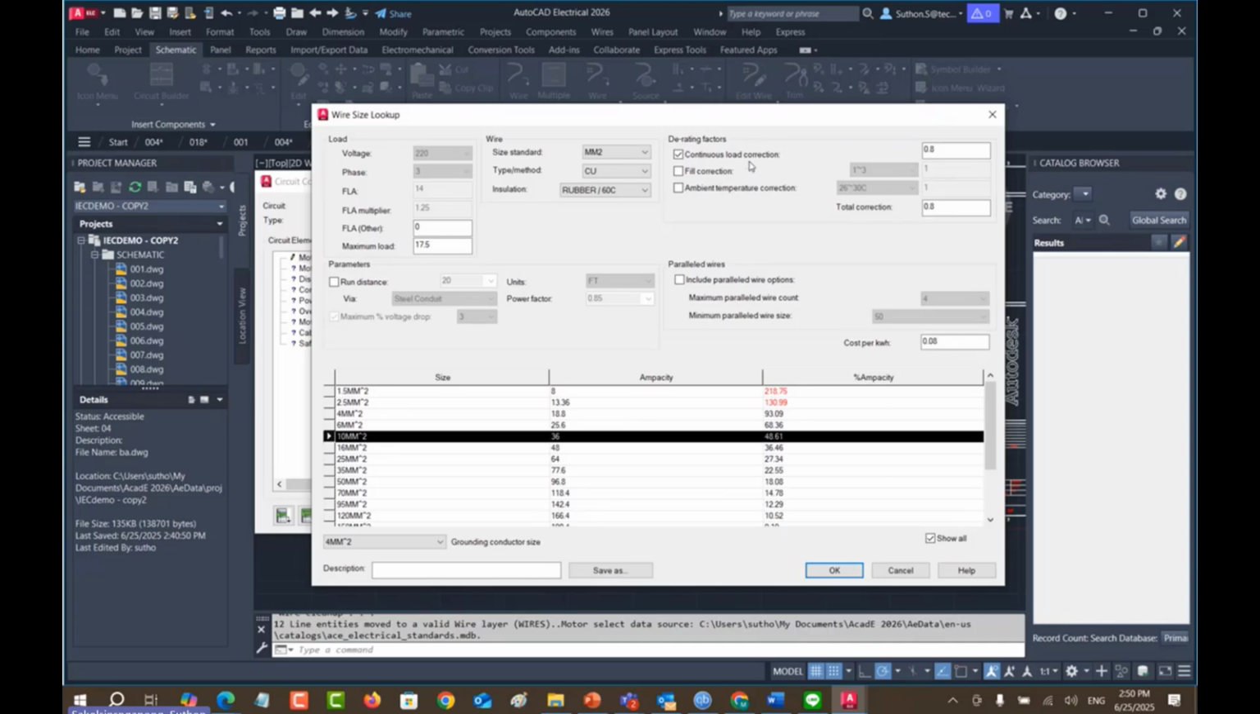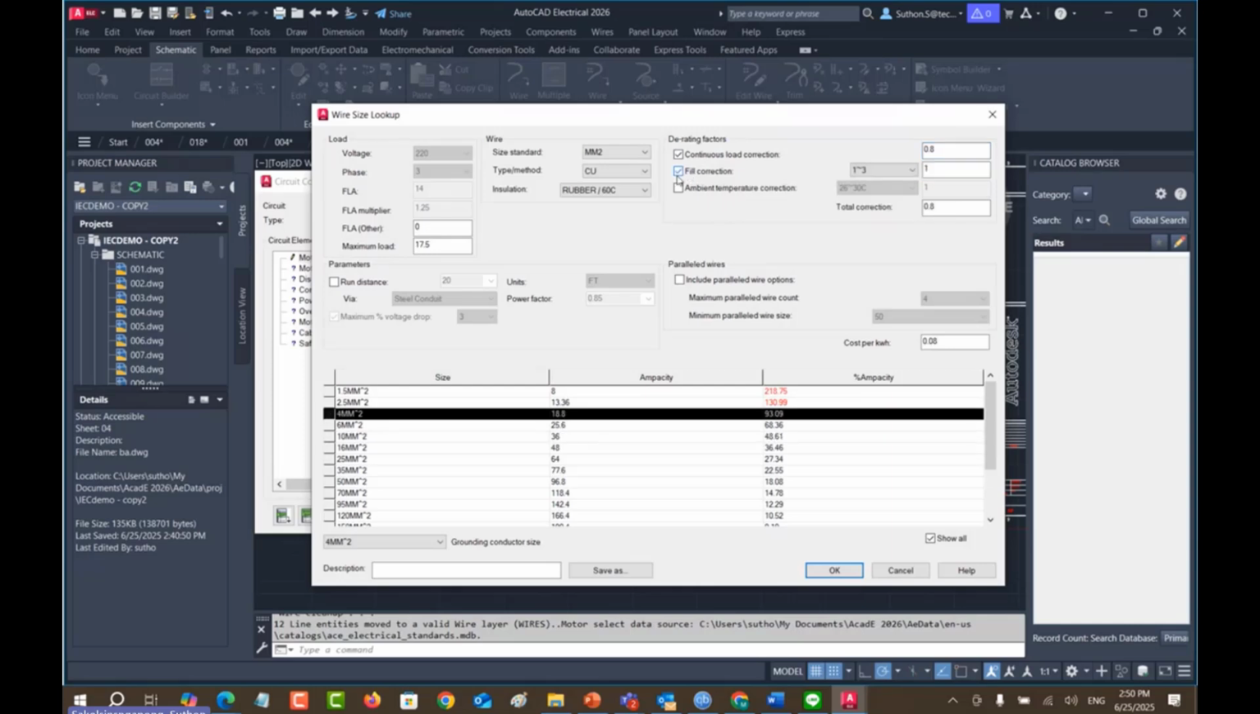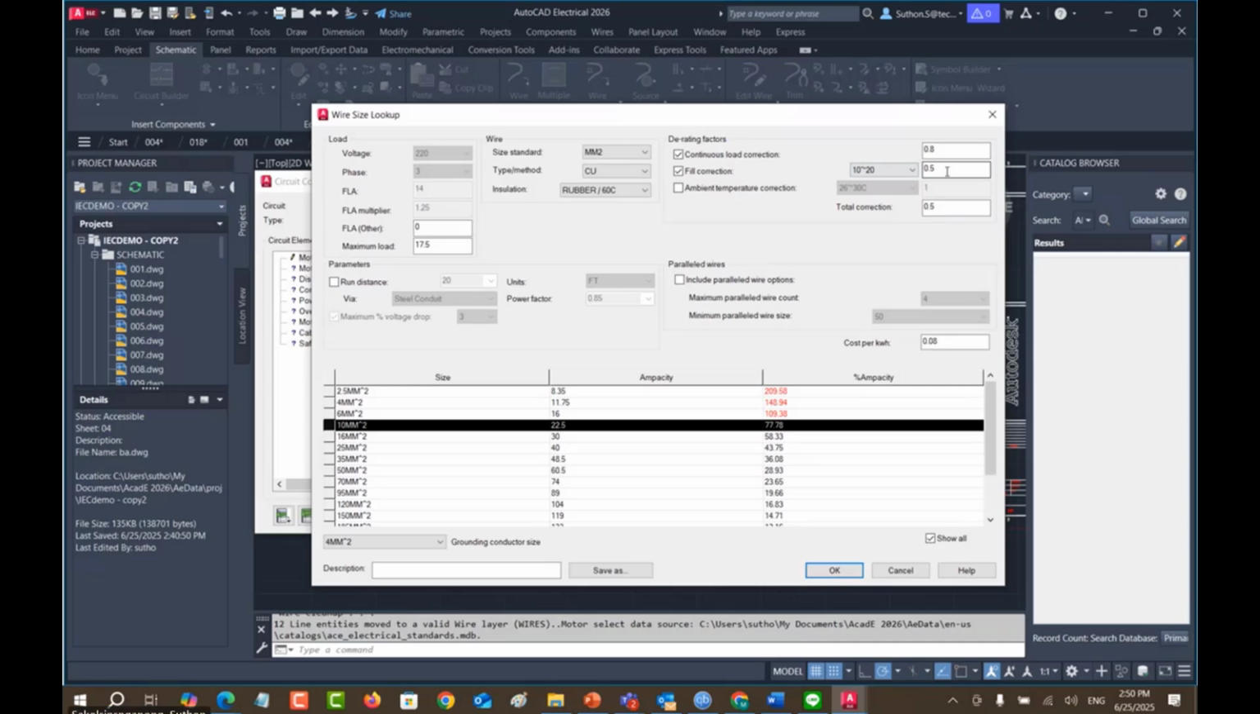Is the continuous load connection is 0.8. Normally it's 0.8, but it depends on your design or your factory. The field correction as well, how many wires run in the same tray, right? In this, I will decide about 10 to 20. I should multiply by 0.5.